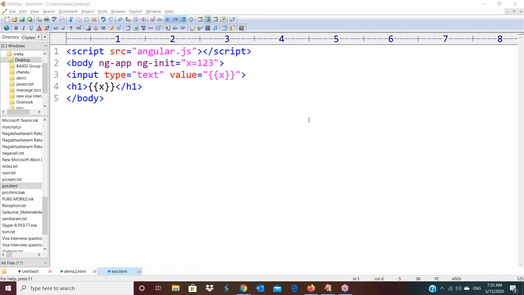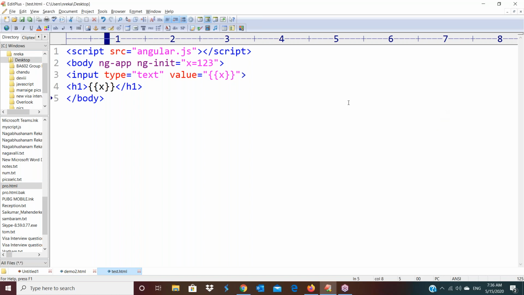Here I'm telling you what data binding is, not explaining how to display variable data and array data. Yes, I will explain ng for and each and every directive, pin to pin, we'll discuss.